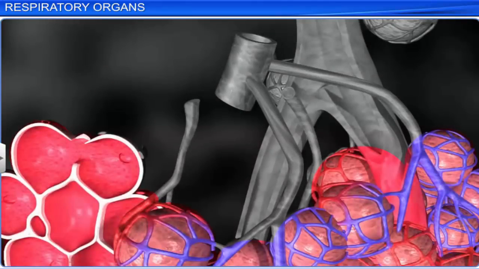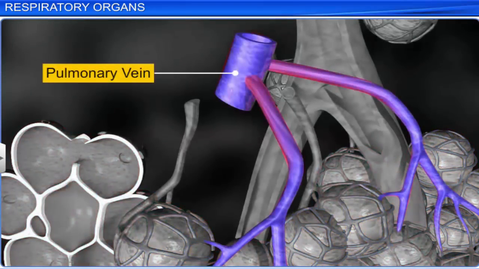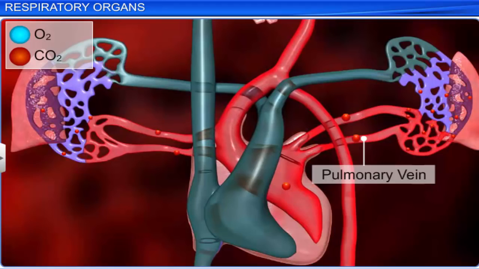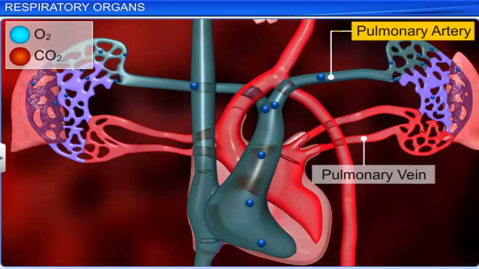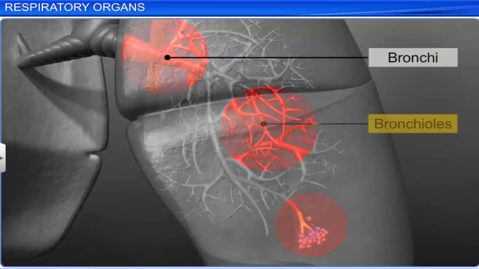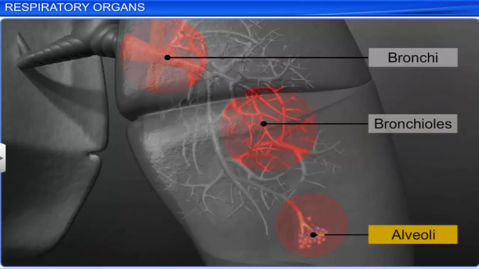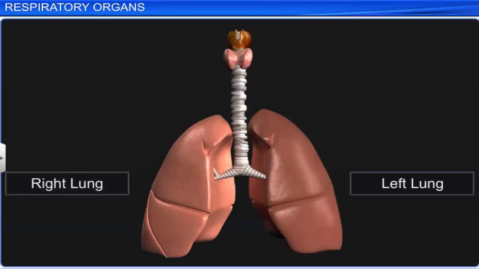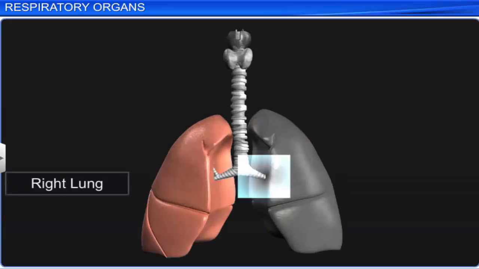Each alveolus is covered by thin and fragile blood capillaries, which combine to form the pulmonary vein. The pulmonary vein carries purified blood to the heart, and from the heart, the pulmonary artery carries impure blood to the lungs. Bronchi, bronchioles, and alveoli form a part of a pair of lungs, the left lung and the right lung. The left lung has two lobes and is slightly smaller because of the location of the heart near it. The right lung is bigger with 3 lobes.